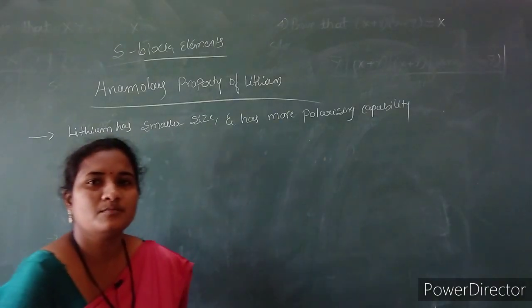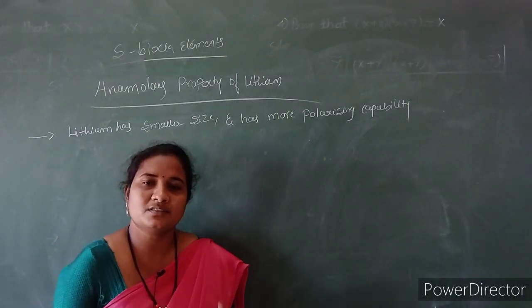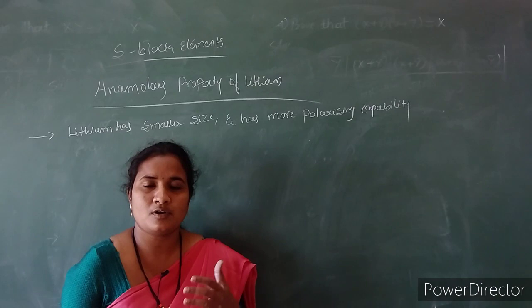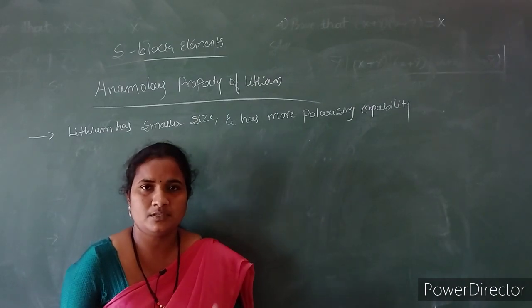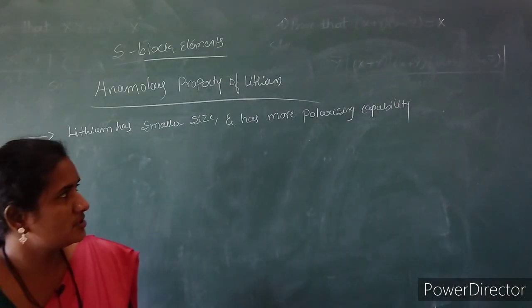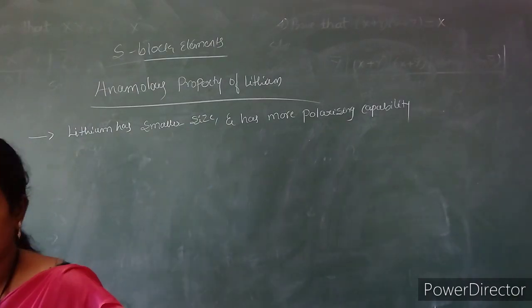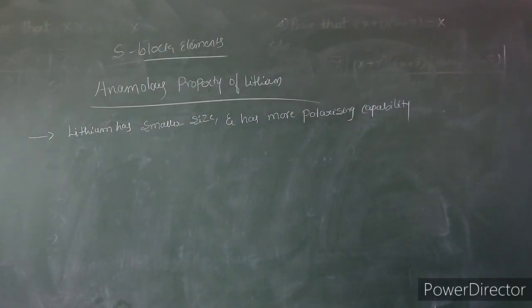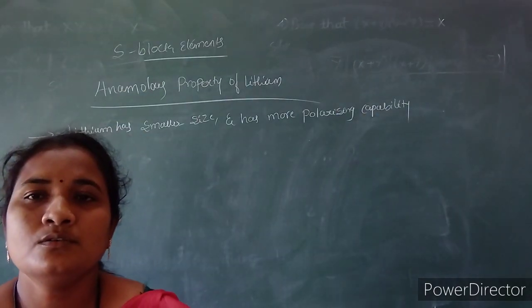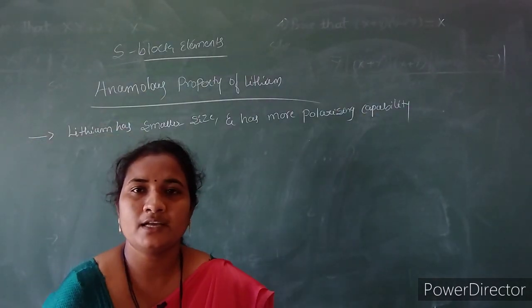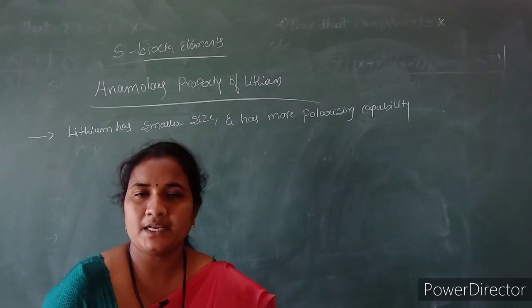Polarizing capability is nothing but the capacity to distort the electron cloud over an anion. That is said to be the polarization capacity. And it shows a diagonal relationship with the diagonal element magnesium.